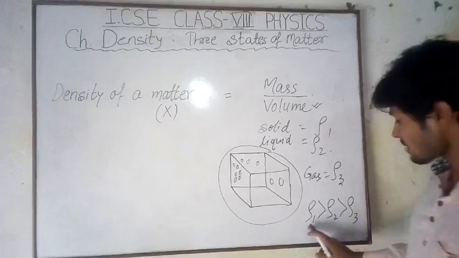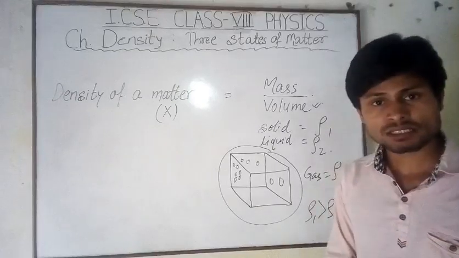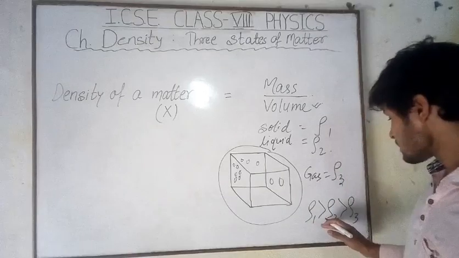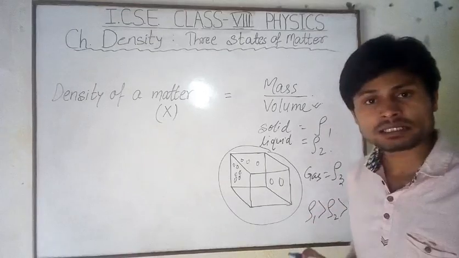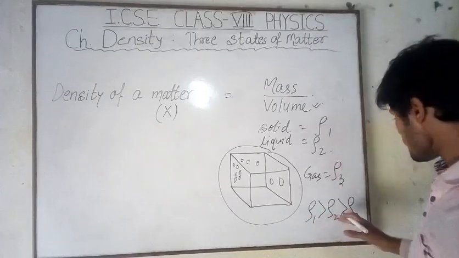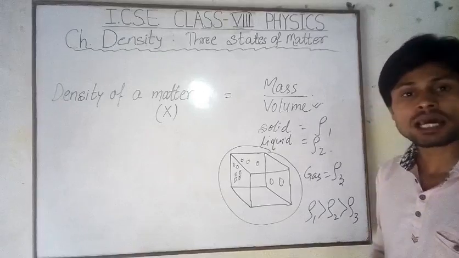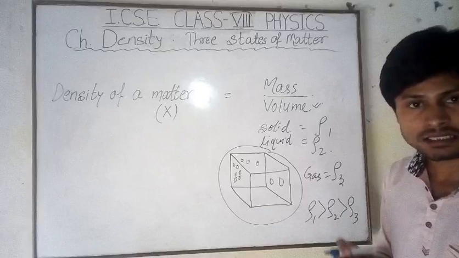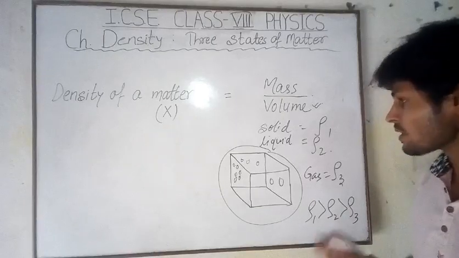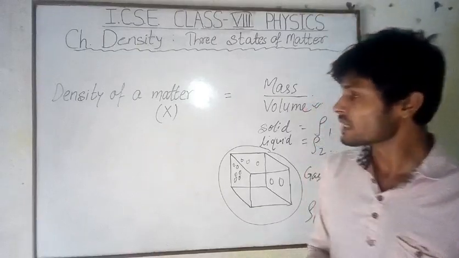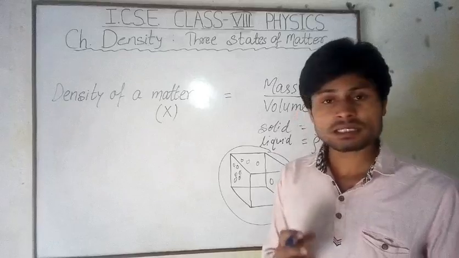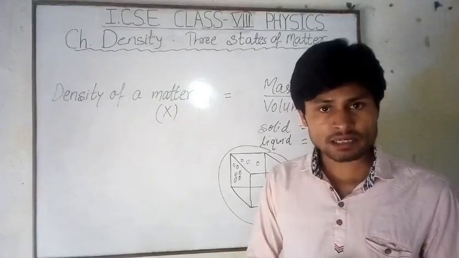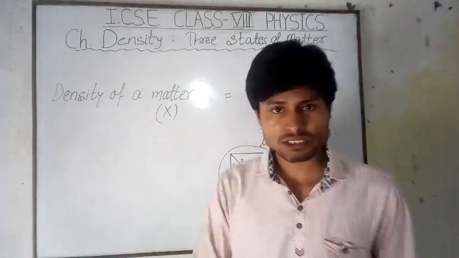So for solid we have the maximum density for the same matter, and in its liquid state we have lesser density as compared to solid. In the gaseous state, for the same matter, we have lesser density compared to solid and liquid both. In this way we have different densities for the same matter in its three different states.